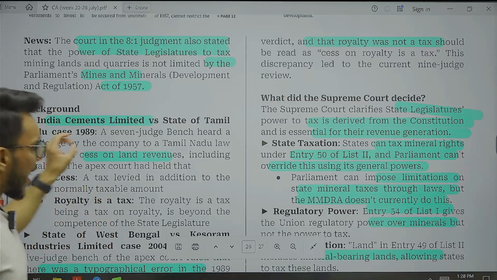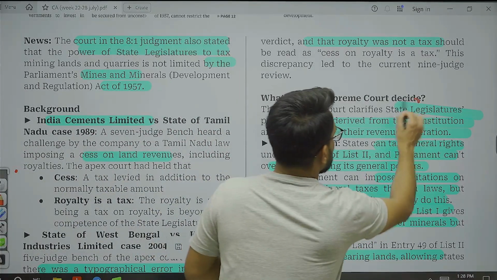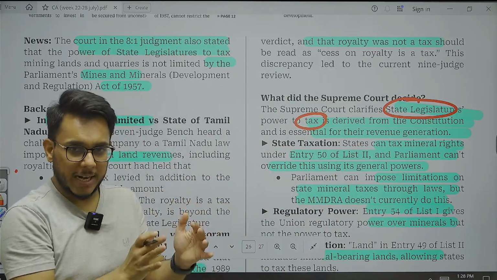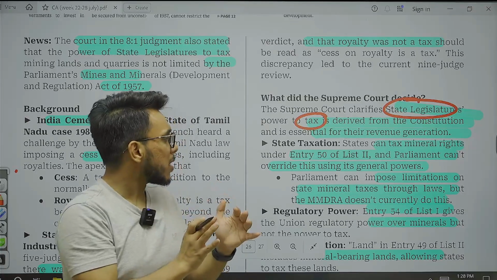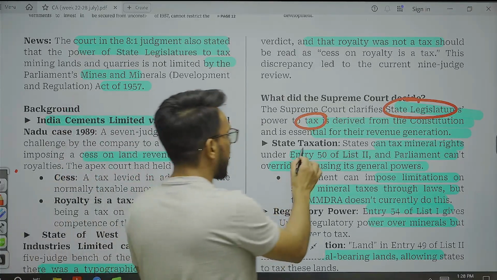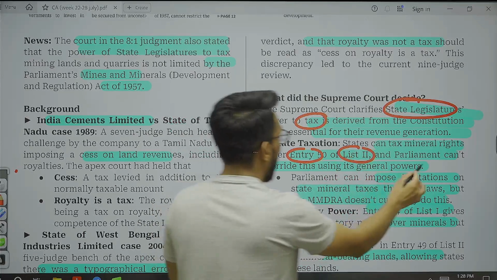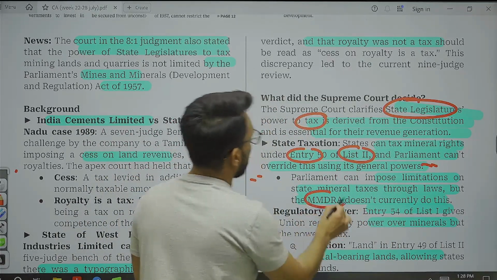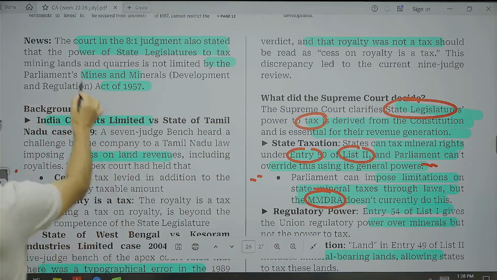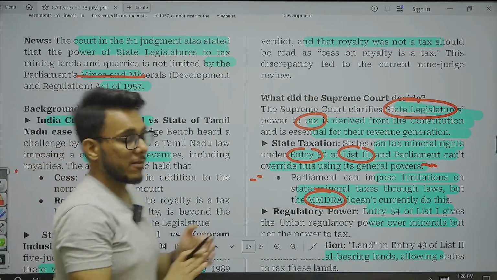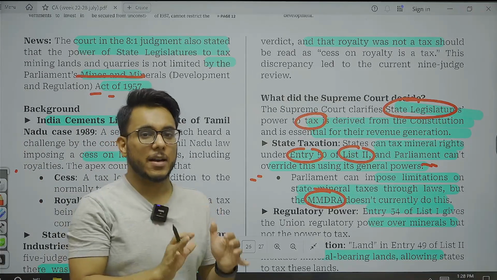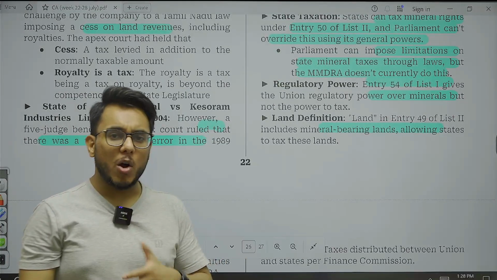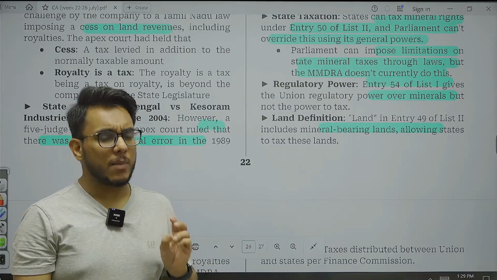The Supreme Court has held that the state legislatures have the power to tax minerals within their state boundaries, and this power is a constitutional power. They get this power from Entry 50 of List 2, and Parliament cannot override this power through the MMDR Act, that is, the Mines and Minerals Act of 1957. Through this act, they cannot limit the states' powers. In future, if they want, they can make some law, but as of now, through the MMDR Act, their powers cannot be limited.